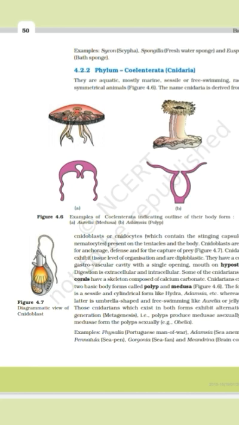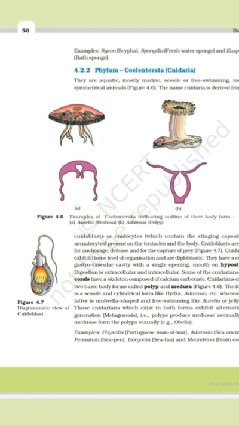Segmentation is absent in Cnidaria. Digestive system is incomplete. Means they have a digestive system, but it is incomplete. We talked about complete and incomplete digestive system. In incomplete digestive system, they just have a single opening which acts both as the mouth and anus. So Cnidaria have that incomplete digestive system.